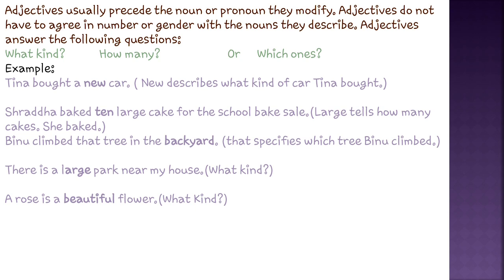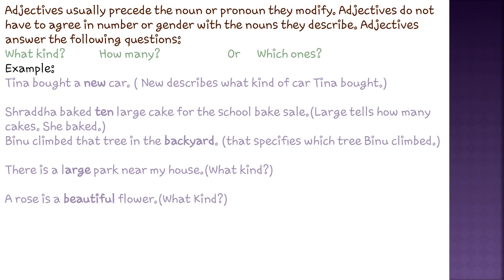Binu climbed that tree in the backyard. So here, backyard is specifying this particular tree which was climbed by Binu. So here backyard will be the adjective. Here that could also be an adjective, but it will be a different type of adjective. We will learn regarding that in the next slide. But here backyard will be the adjective. It is specifying that particular tree which was climbed by Binu.